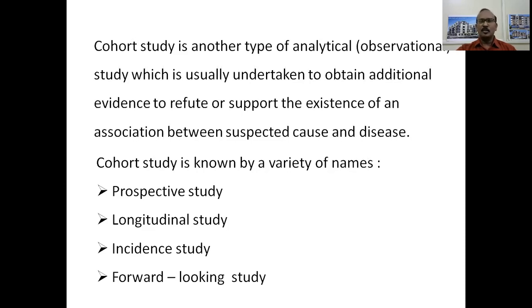This cohort study is known by a variety of names. If you can remember the short name like PLIF, P-L-I-F. So PLIF is nothing but prospective study, longitudinal study, incidence study, and forward-looking study.